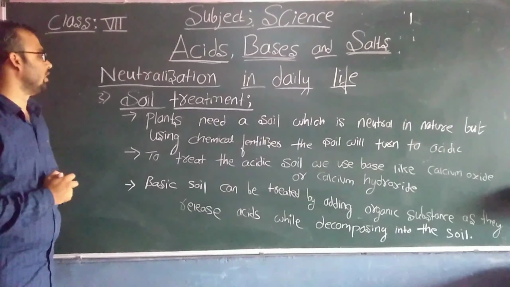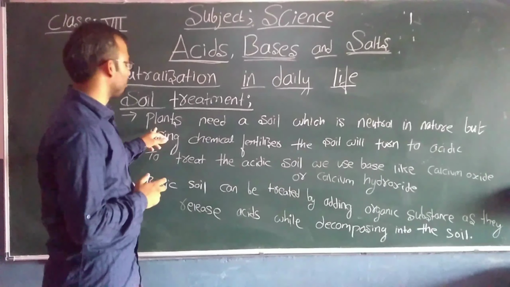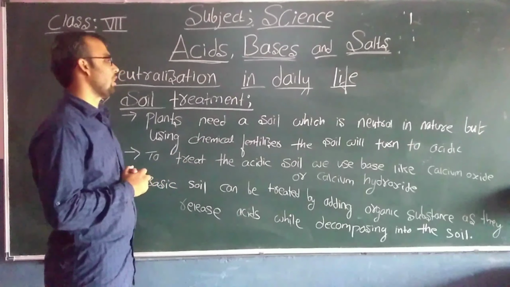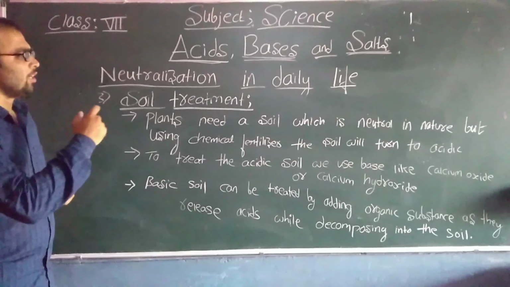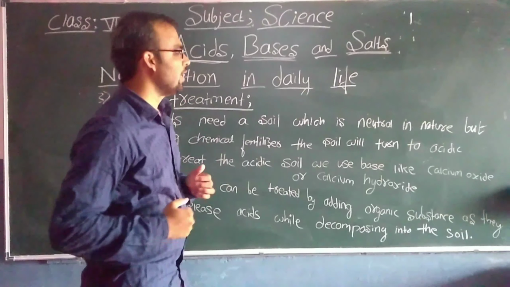The third one is soil treatment. Look at here, students. Plants need soil which is neutral in nature, but by using chemical fertilizers the soil will turn acidic.